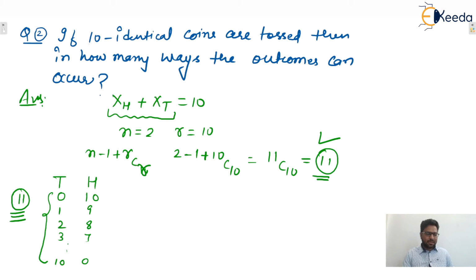Remember guys, in the questions, if nothing is given, let's say 10 coins are tossed and the word identical is not there, then by default we can assume the objects to be identical. If objects are distinct, then in the question statement it will be mentioned, for example, that 10 distinct red balls are to be distributed. If the word distinct is not there, then by default we will assume that the objects are identical. So be careful about that. Next, the next type of problem which reduces to n minus 1 plus r C r.